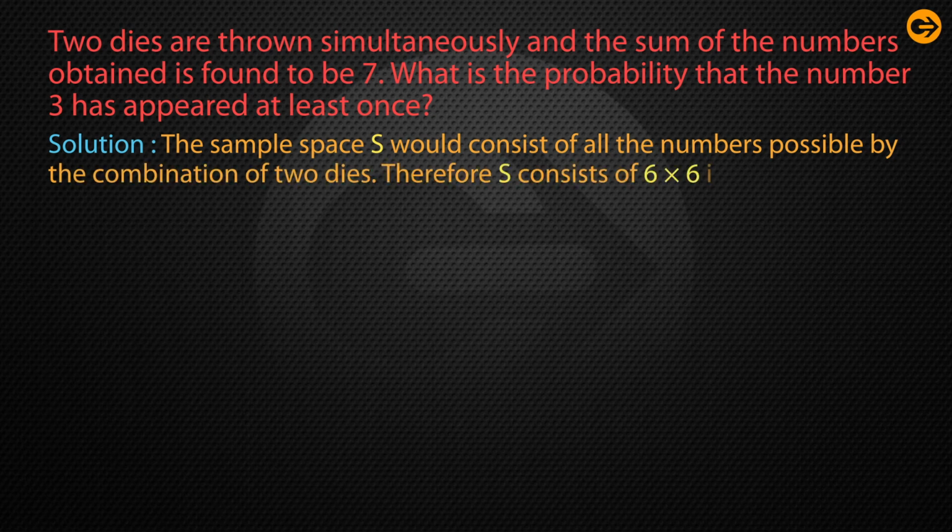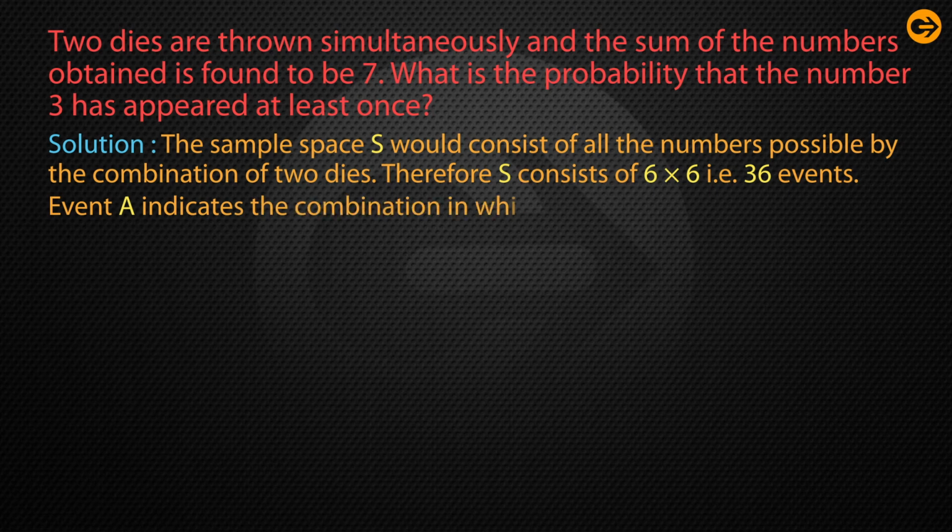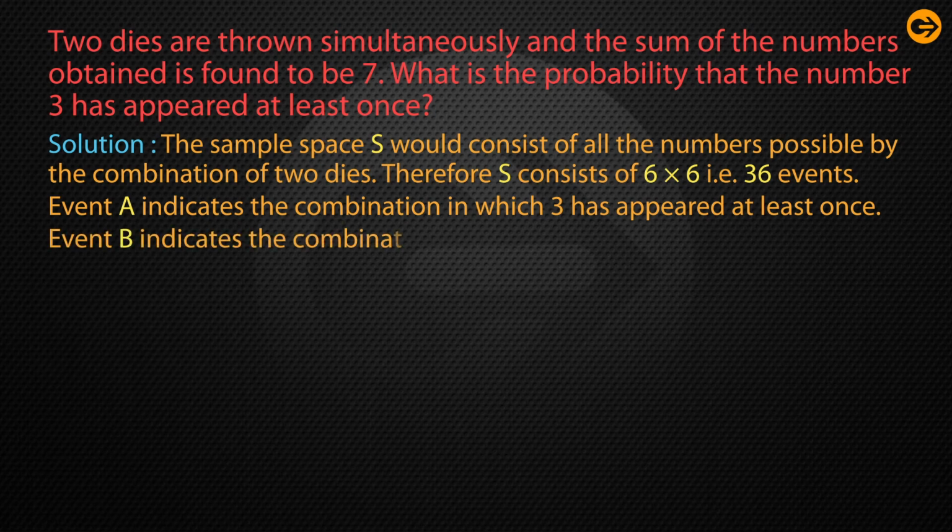Therefore it consists of 6 cross 6, that means there are 36 events. Event A indicates the combinations in which 3 has appeared at least once, and event B indicates the combinations of numbers which sum up to 7.